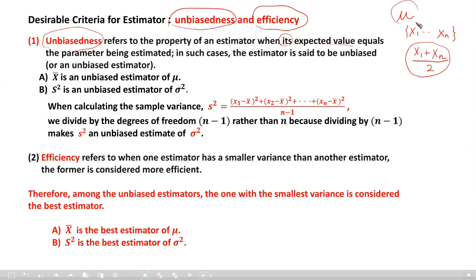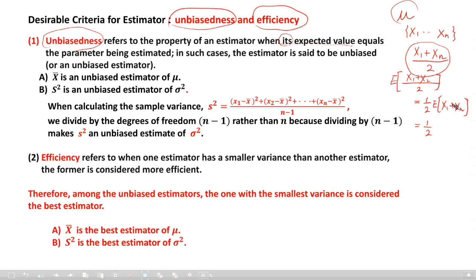Understand? Let's take the expectation of this (x1 plus xn) over 2, which is 1 over 2 times the expectation of x1 plus xn. Then 1 over 2 here, the expectation of x1 is mu, the expectation of xn is mu.